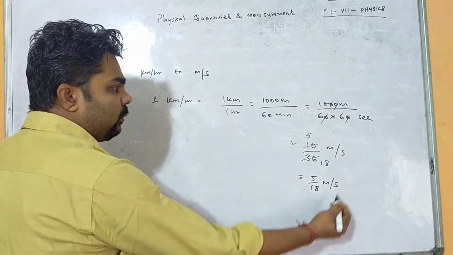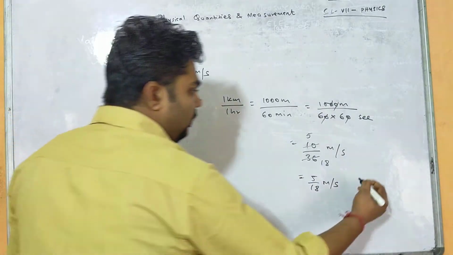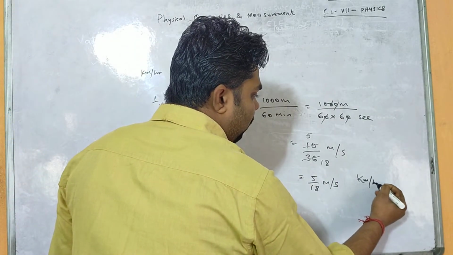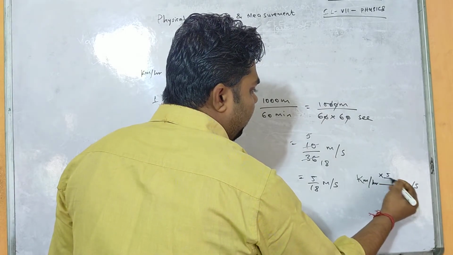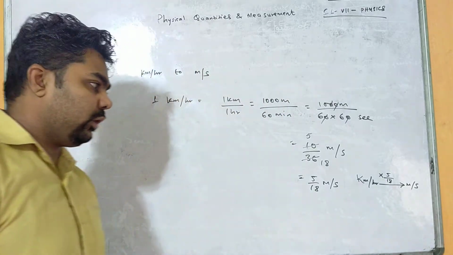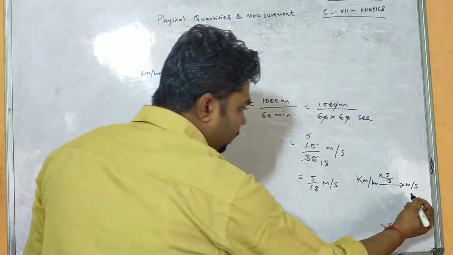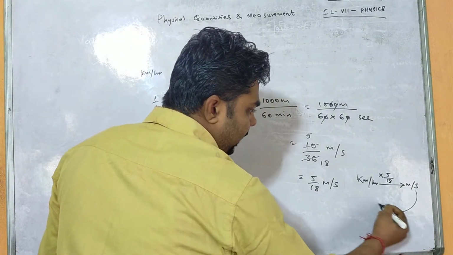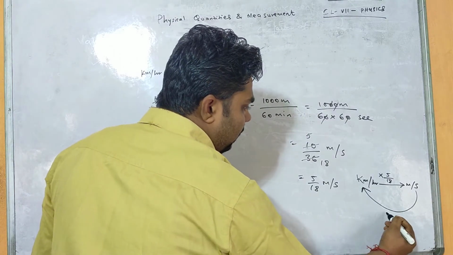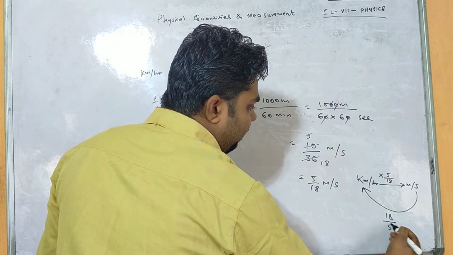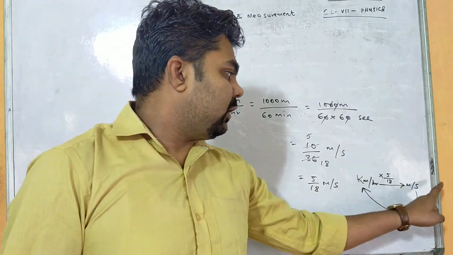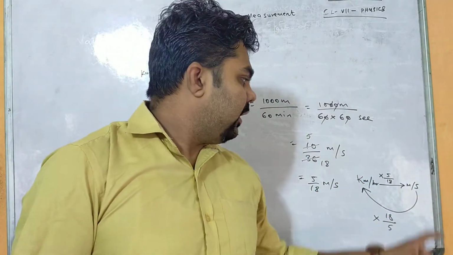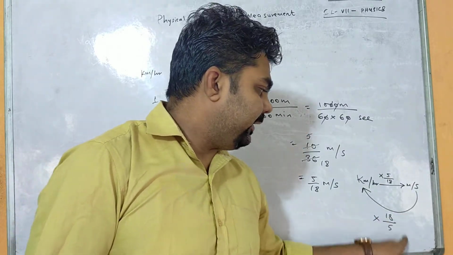So from here what we have understood is that if your answer is in kilometer per hour and you need to convert to meter per second, you have to multiply by 5 by 18. But if your question is in meter per second and you need to convert to kilometer per hour, you need to multiply by 18 by 5. Do remember this one. Kilometer per hour to meter per second, multiply by 5 by 18, and meter per second to kilometer per hour, 18 by 5.